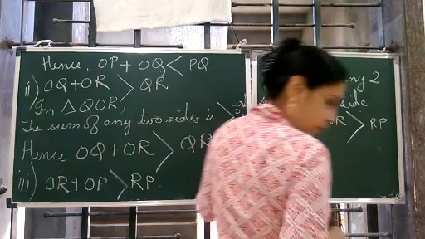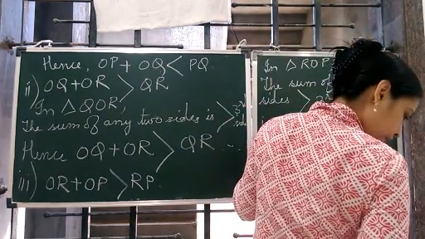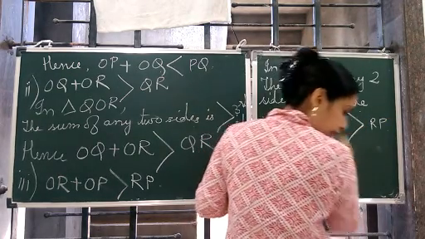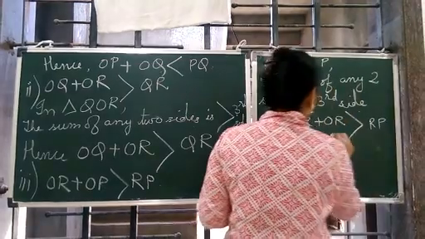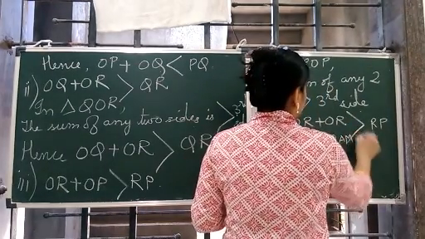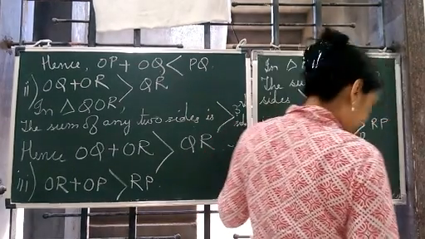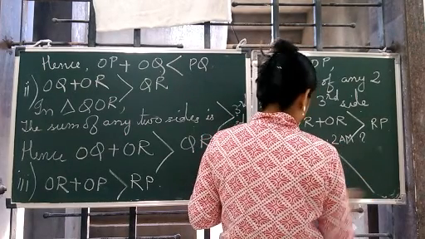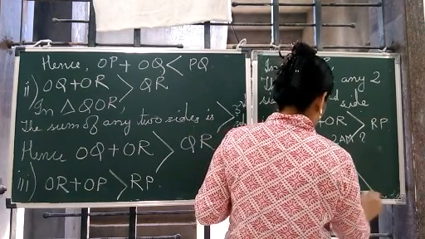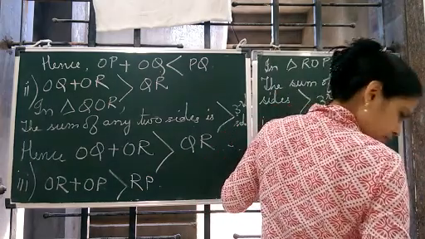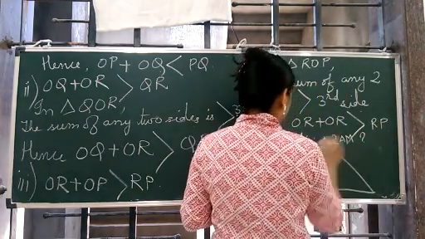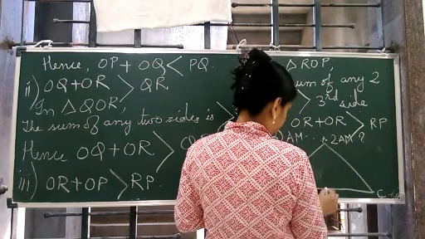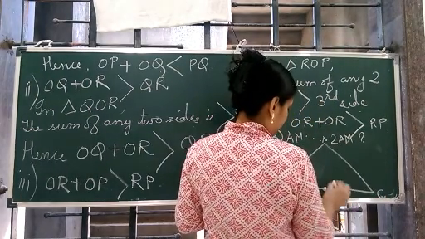So let's make the diagram. This is A, this is B, this is C, somewhere here, this is M.